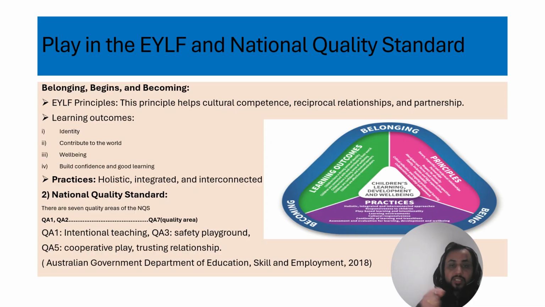And then the second one is the National Quality Standard. What is the National Quality Standard? There are several quality areas of the NQS. There are seven quality areas, QA1 to QA7. The first one, QA1, is intentional teaching, QA3 is a safe playground, and QA5 is cooperative play and trusting partnership. And here is one picture which gives us a full idea about the learning outcomes, principles, and practice, and also gives the idea about belonging, being, and becoming.